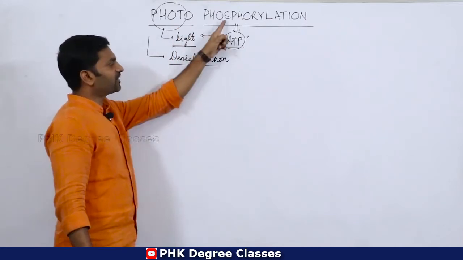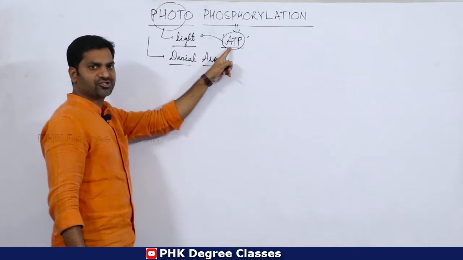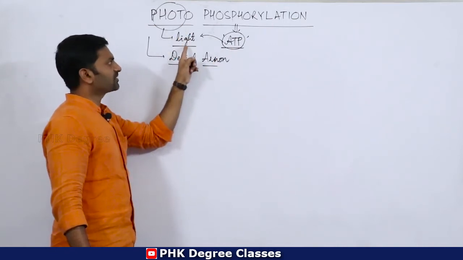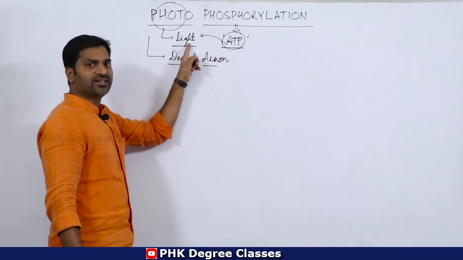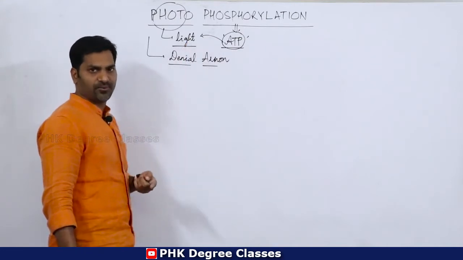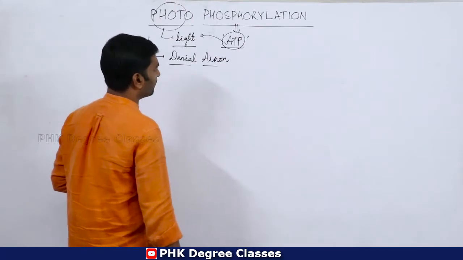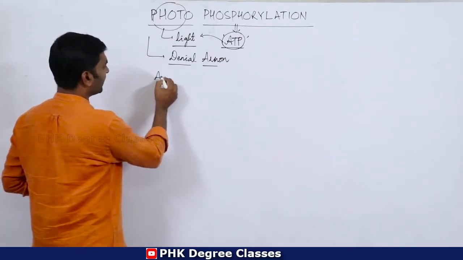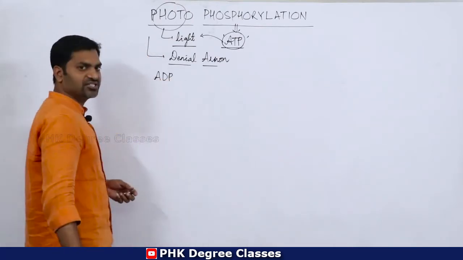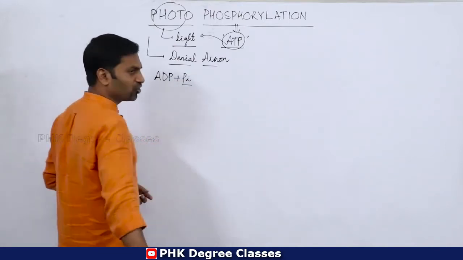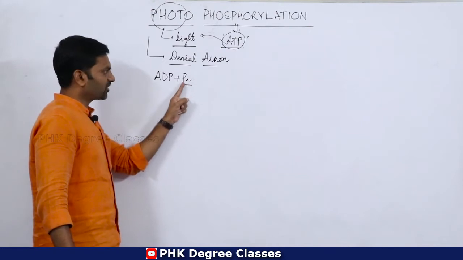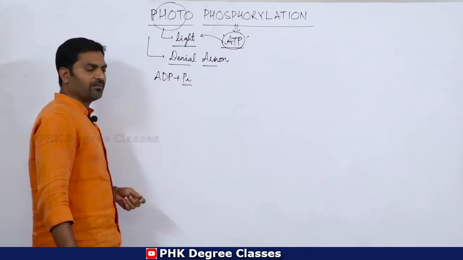Clear? Phosphorylation is nothing but formation or production of ATP, and photo means light. So ATP is formed whenever light is available. For example, if you see the equation, ADP, that is adenosine diphosphate, and Pi, inorganic phosphate, which is nothing but a phosphate molecule.